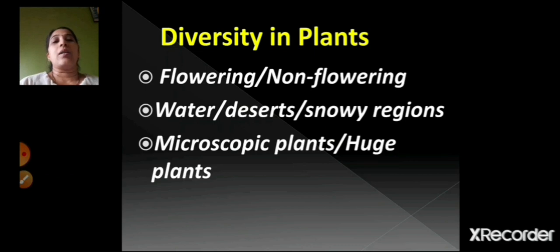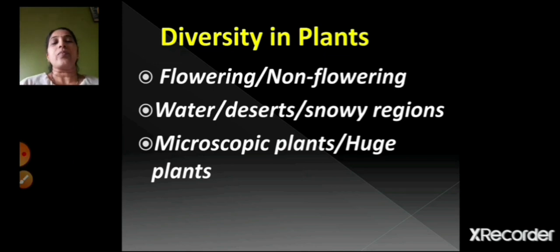Then there are microscopic plants, those plants which you can see only under the microscope. Also there are huge plants, and there are some small plants. So there are different types in the plants also, right?